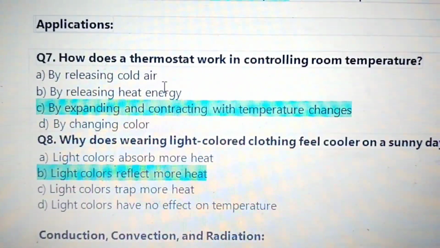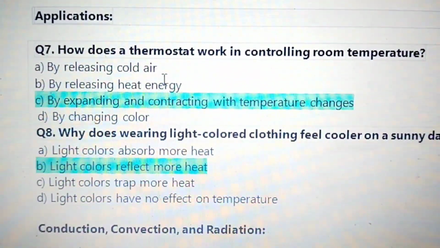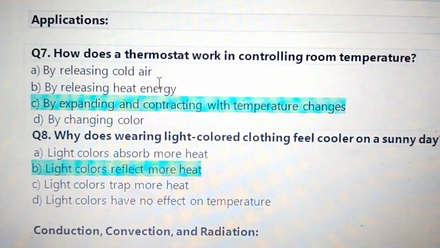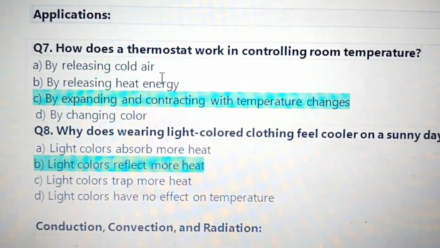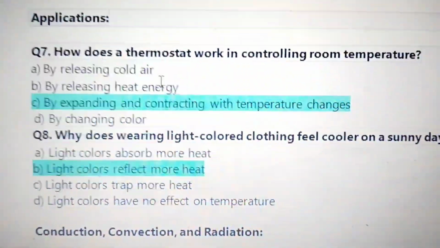Applications. How does a thermostat work in controlling room temperature? Answer: by expanding and contracting with temperature changes. Question 8, why does wearing light colored clothing feel cooler on a sunny day? Answer: light colors reflect more heat.